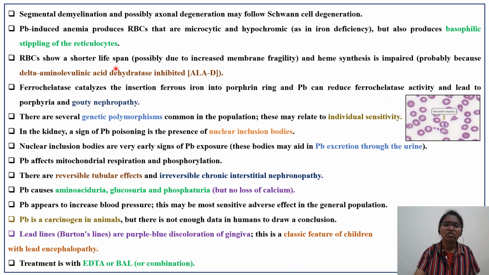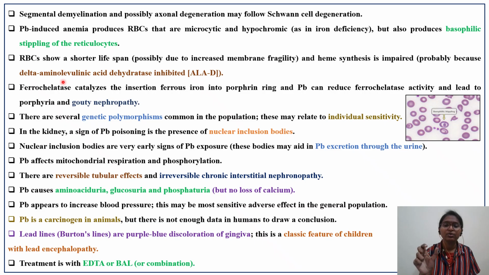RBC shows a shorter lifespan. For those exposed to lead, the lifespan of the RBC is decreased, with a possible increase in membrane fragility. Why? Because lead binds to the RBC membrane, and because of this the membrane becomes fragile and the RBC dies early. And heme synthesis is impaired, which is again important.